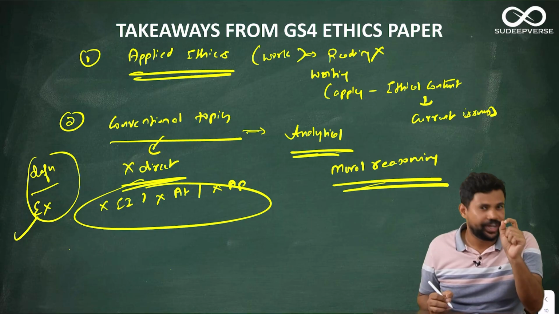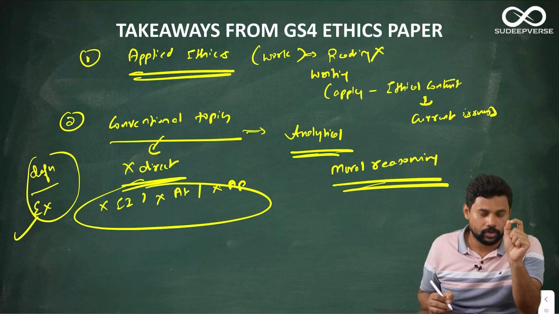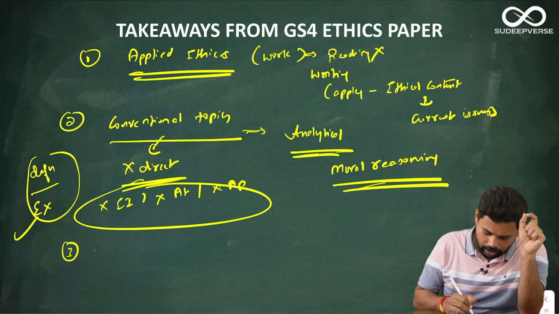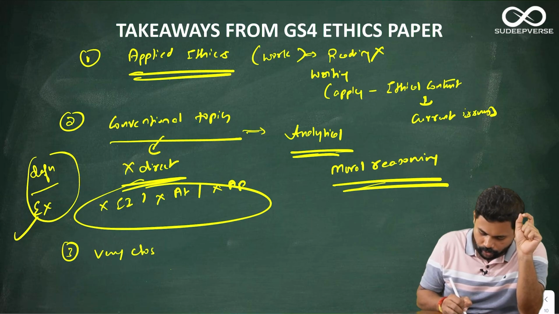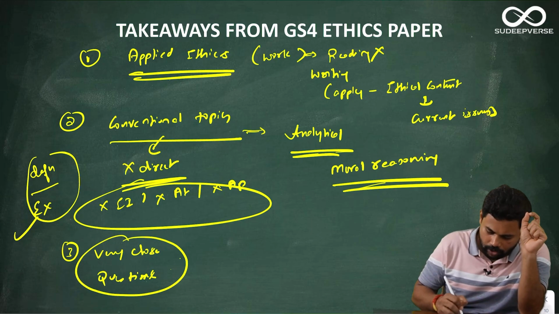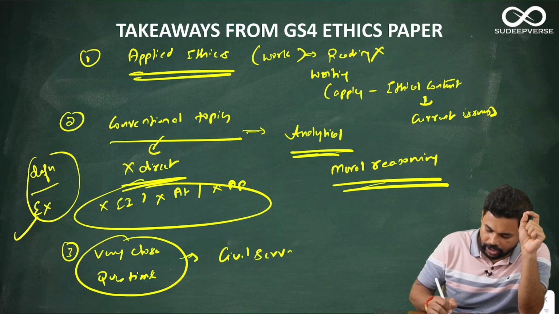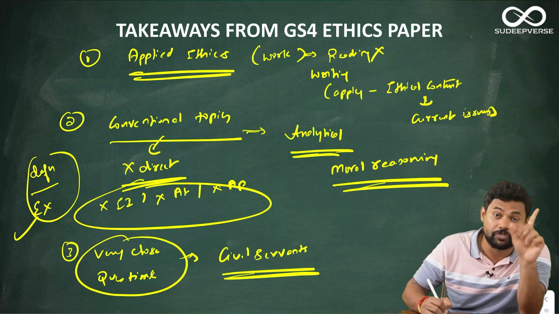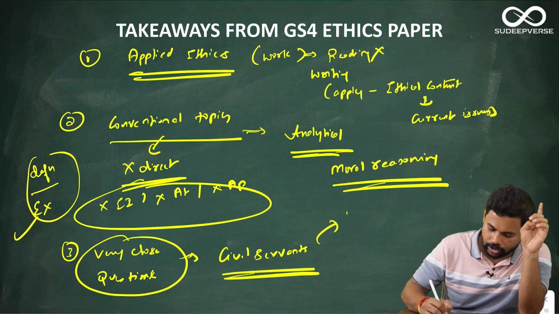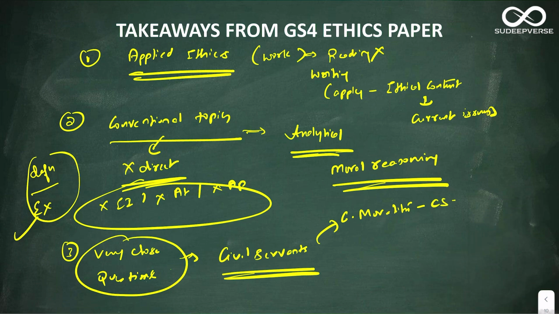The third point is very important. I have observed this and I'm telling you. They have started to ask very close questions. When I say very close questions, what does it mean? Look at this. With respect to civil servants, in UPSC Mains 2025, they've asked 4 questions. One question is on how constitutional morality will help civil servants promote good governance and accountability. This is the first question.